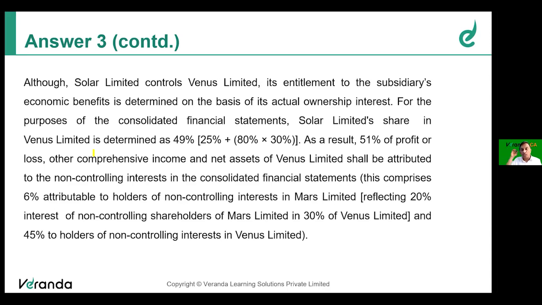So the profit or loss made by Venus Limited, any amount recognized in OCI, and net assets of Venus Limited will be divided into two components, 49% to the parent company, 51% to the non-controlling interest. So Solar Limited should account for investment in Venus Limited as an investment in subsidiary. It should prepare consolidated financial statements. But the non-controlling interest will be equivalent to 51%. That is how accounting for investment should be done by Solar Limited for its investment in Venus Limited.